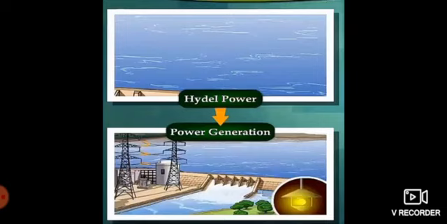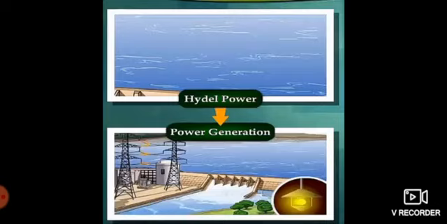That is, for example, hydel power. Hydel power means what? We are going to use water and generate the electricity. Next, thermal power. Thermal power means what? Here it is necessary to burn the resources. We have to burn energy resources directly to generate electricity.